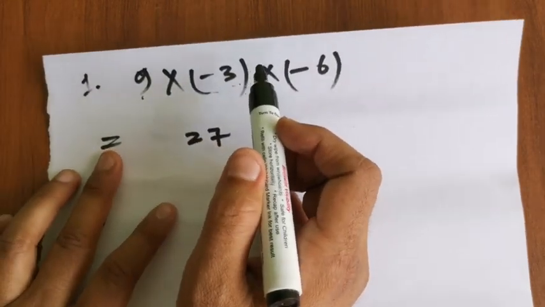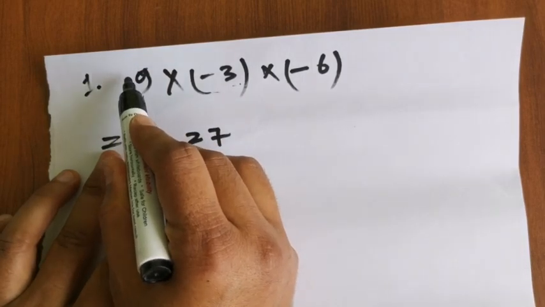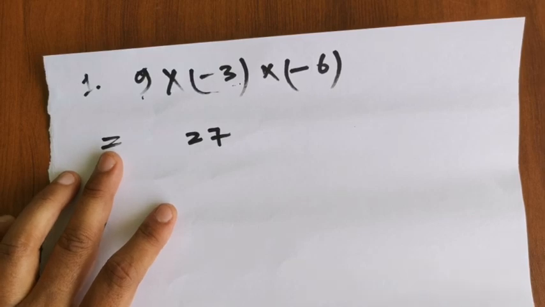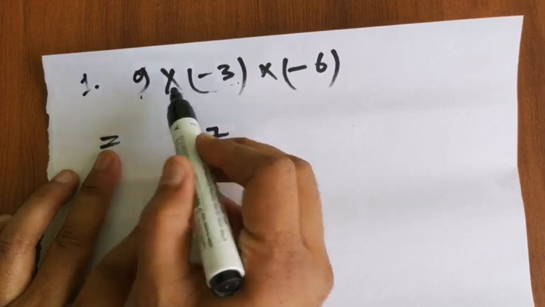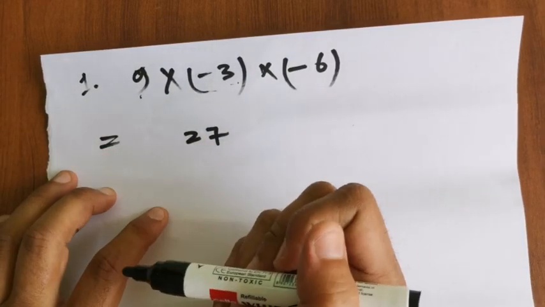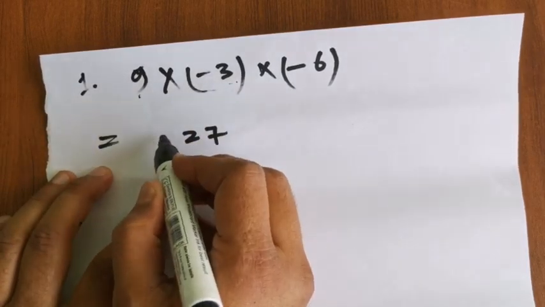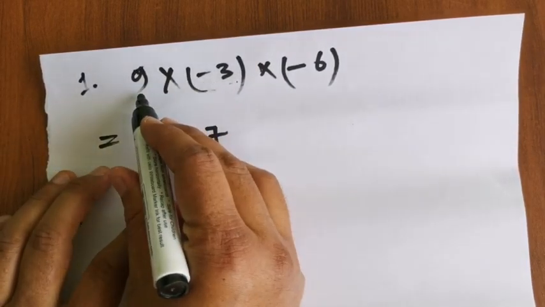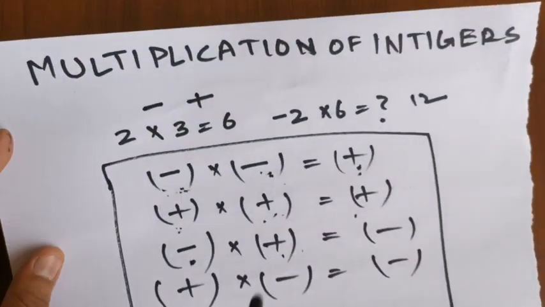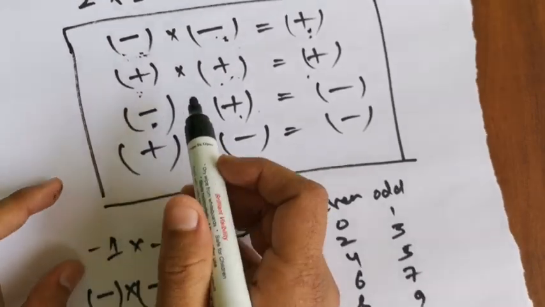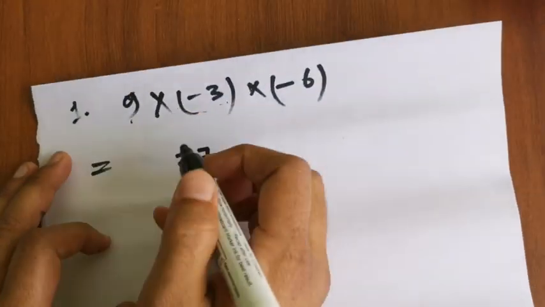And you already know that any number that does not have any sign associated with it is always positive. So 9 is positive, and 9 into minus 3, what will be the answer? The answer will be 9 times 3, 27, and plus and minus is multiplied, and we already saw in the table what plus and minus is. See, plus and minus, that means different signs, so it is negative.